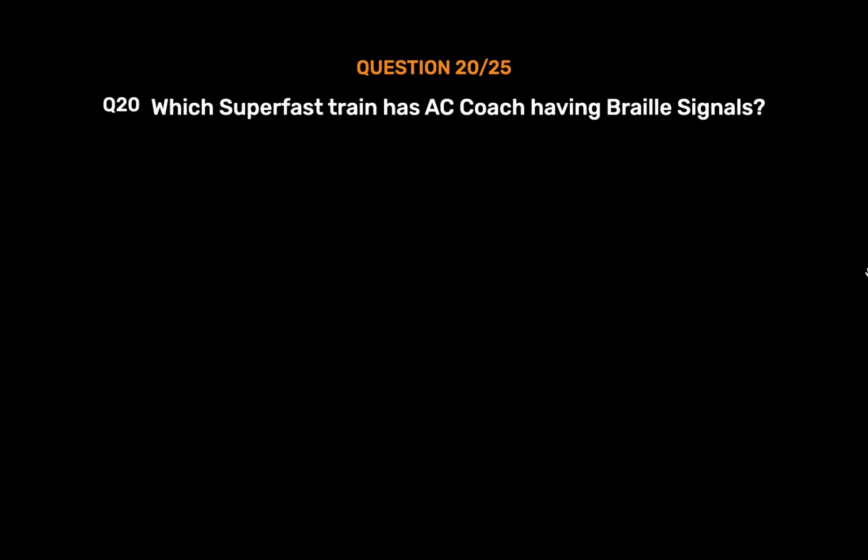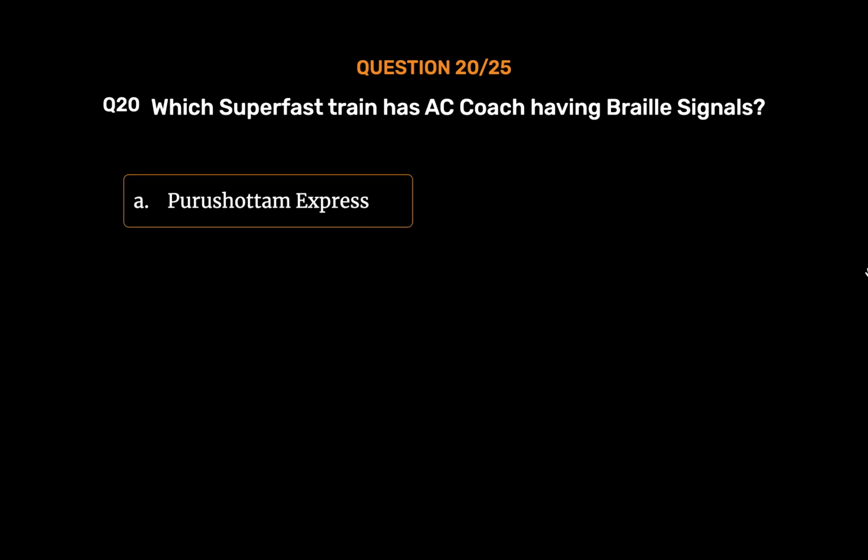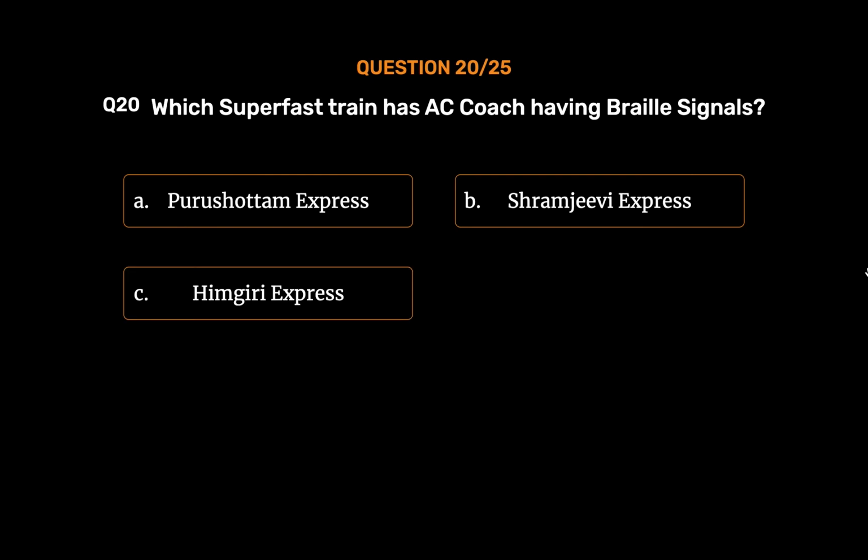Question number 20. Which superfast train has AC coach having braille signals? Option A. Purushottam Express. Option B. Shramjeevi Express. Option C. Himagiri Express. Option D. Purvai Express. The correct answer is Option A.